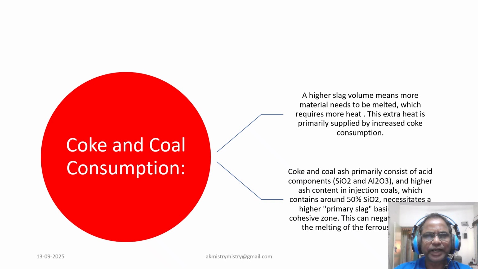Furthermore, coke and coal ash primarily consist of acid component like silica and alumina. Higher ash content in injection coals, which can contain around 50% silica, necessitate a higher primary slag basicity in the cohesive zone, which can negatively impact the melting of the ferrous burden.